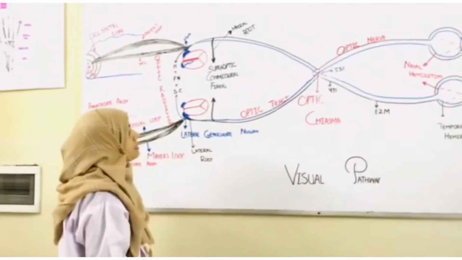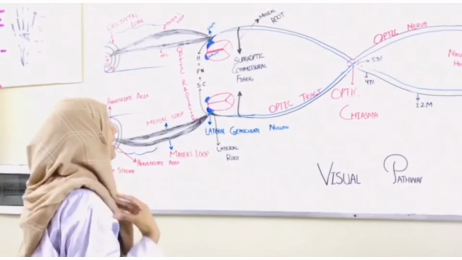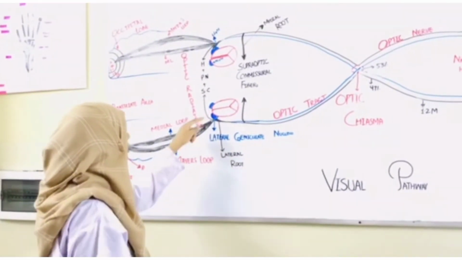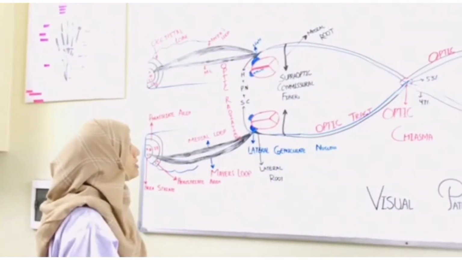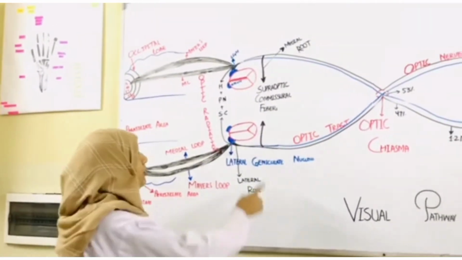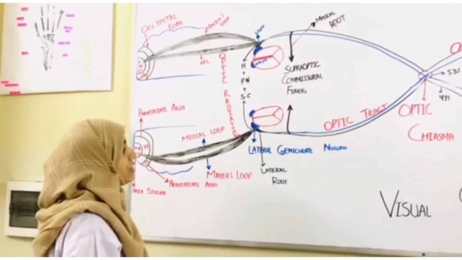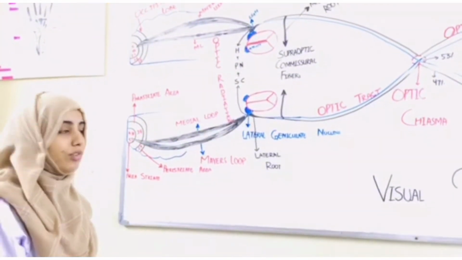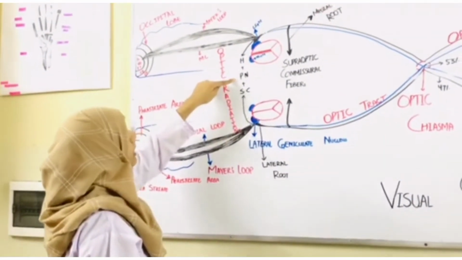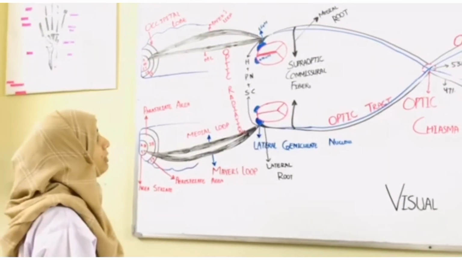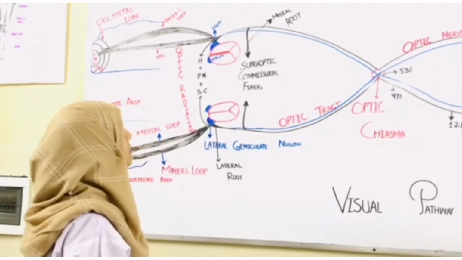The optic tract winds around the cerebral peduncle, and then it reaches near the lateral geniculate body of the thalamus, and it is subdivided into two roots: the medial root and the lateral root. The lateral root is the thick root and terminates mainly in the lateral geniculate body, and it also gives fibers to the temporal nucleus and superior colliculus of the midbrain, while the medial root terminates as the supraoptic commissural fibers.